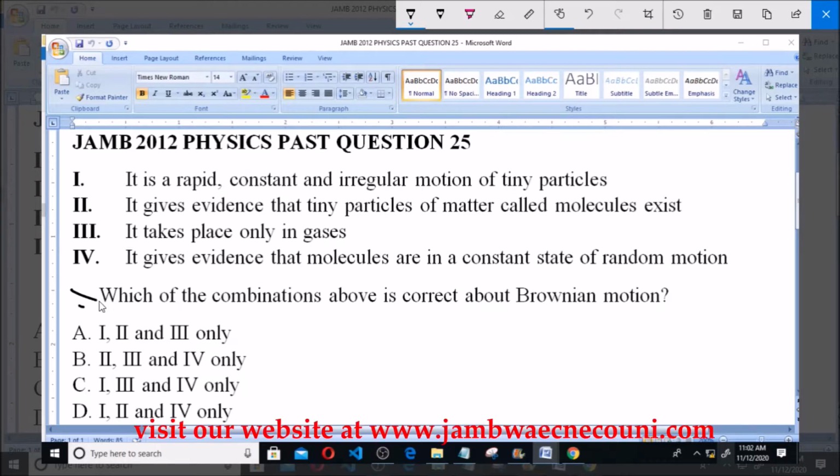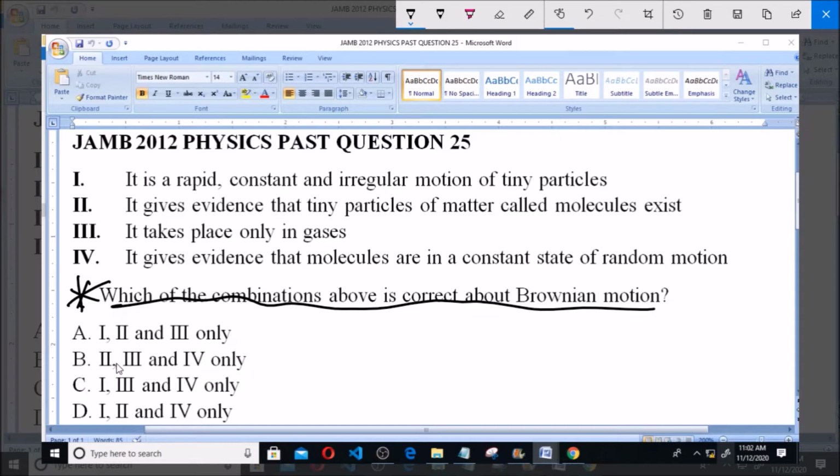Now this is the question here. Which of the combinations above is correct about Brownian motion? A. 1, 2 and 3 only. B. 2, 3 and 4 only. C. 1, 3 and 4 only. D. 1, 2 and 4 only.